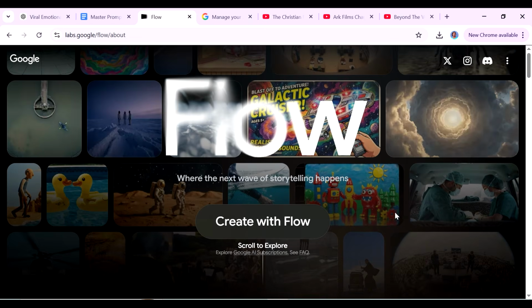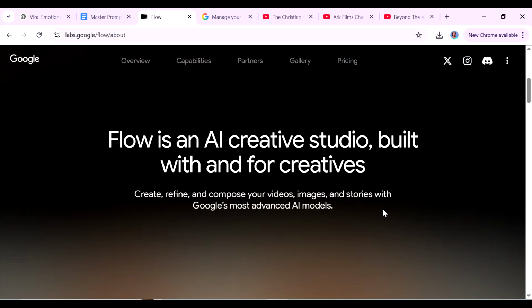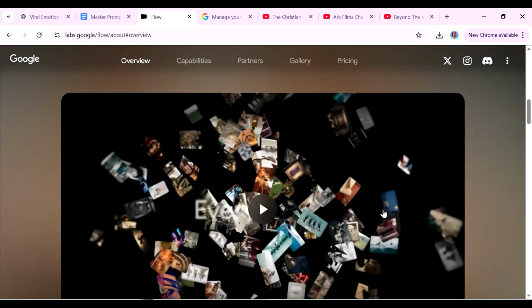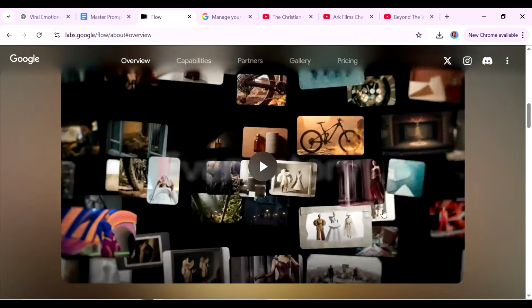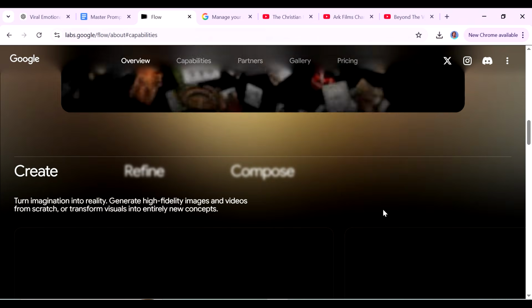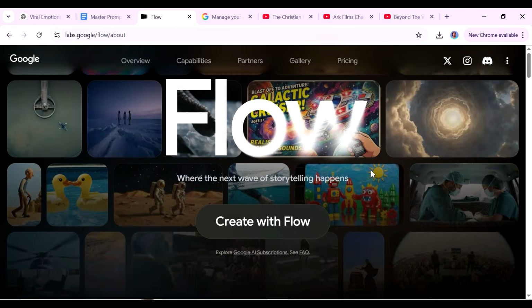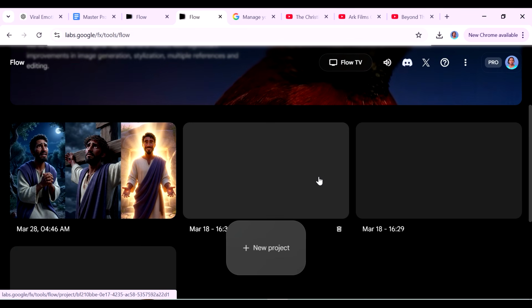And once we are done with the script, we can now go to the second step of creating our AI images and videos. For this, we're going to be using Google Flow, and you can use it for free to create your images, and you're also going to get a few credits to create your videos. I'm going to leave the link in the description down below. Once you open up Google Flow, just click on where it says Create with Flow. Then you can just start a new project, and now you're ready to start putting in your prompts.